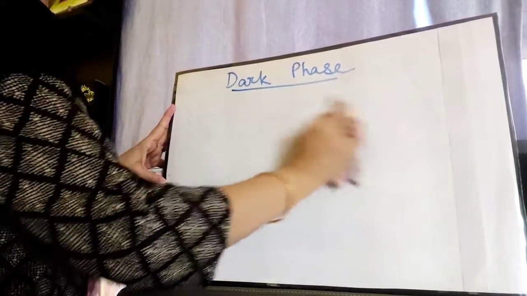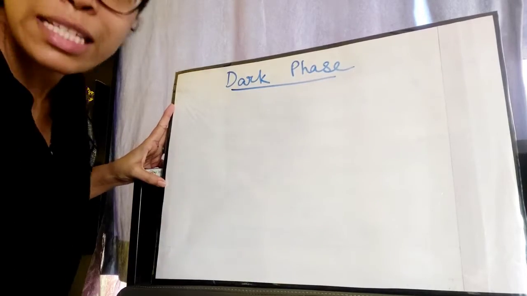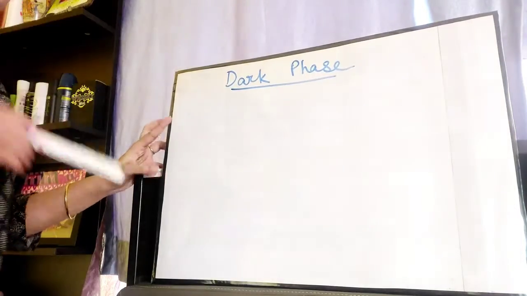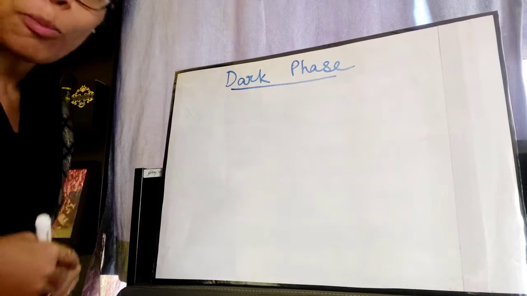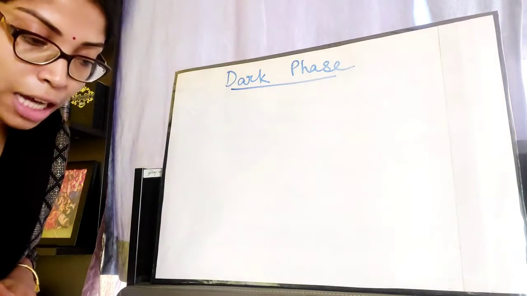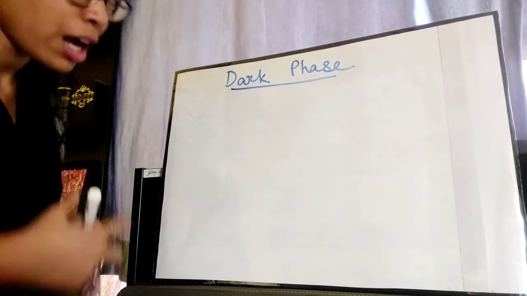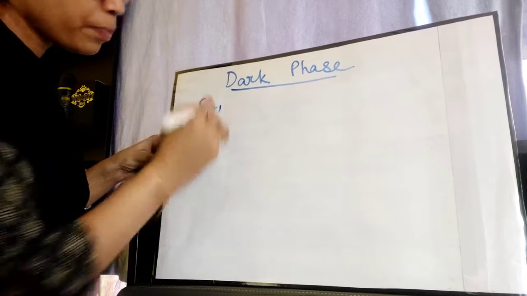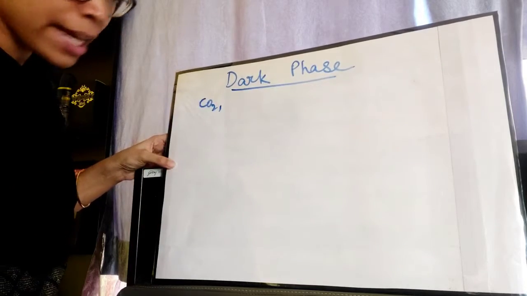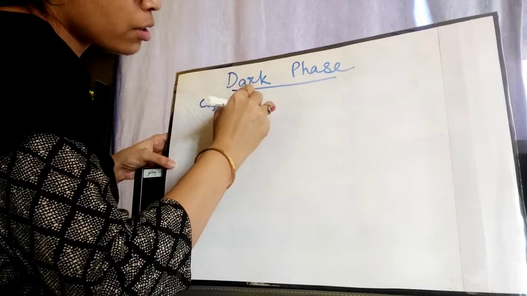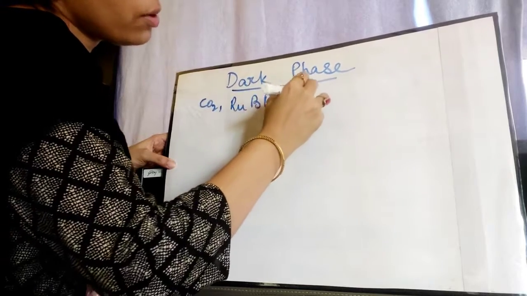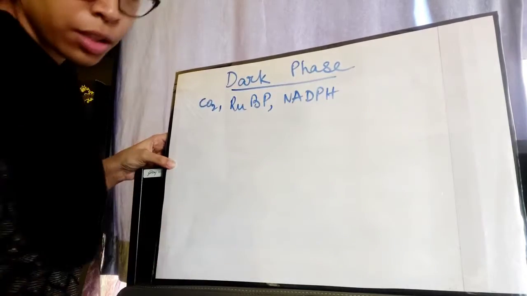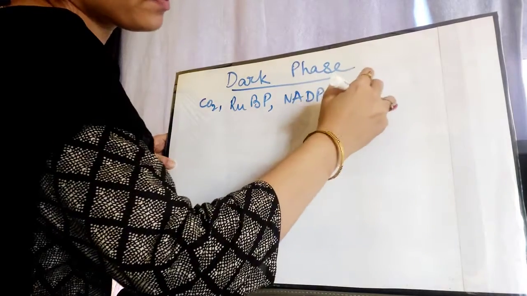Now first, before going into the phases or the steps of the dark phase, first we will find out what components are required for the dark phase. The components of the dark reaction are CO2, RUBP, NADPH. What is RUBP? I will tell you. NADPH and ATP.